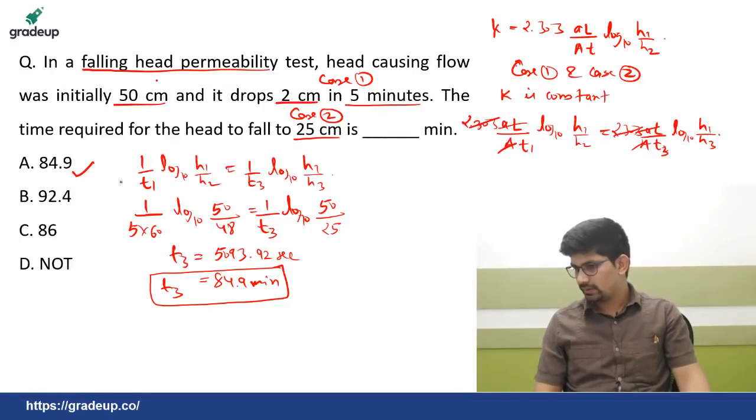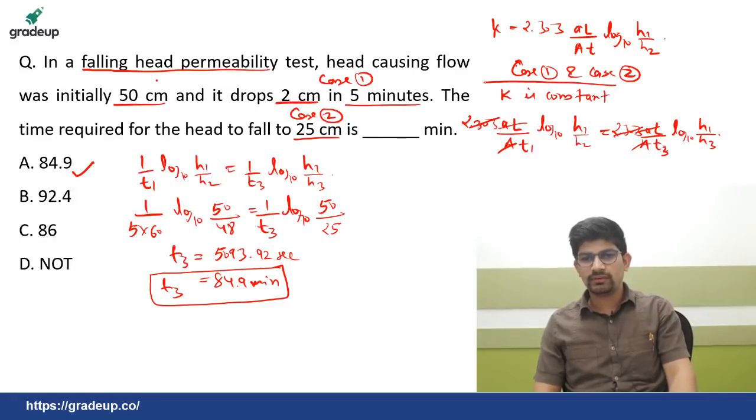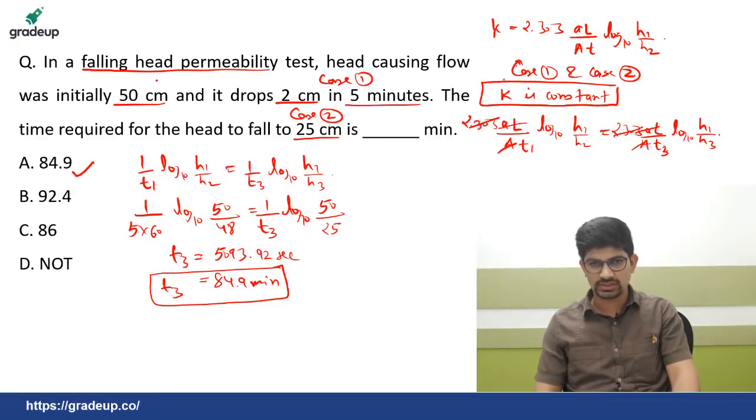Yes, Abhijit, you have solved it correctly, very well. Just keep this in mind that permeability will remain constant since the soil sample is the same. You have not changed the soil sample. So that is the key here. Also one more key is, it is dropping 2 centimeters. It has not dropped to 2 centimeters. It is dropping. So that means the head left will be 48 centimeters.